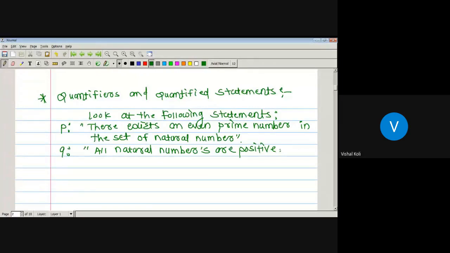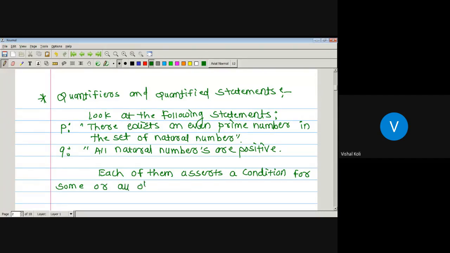Now each of these two statements asserts a condition for some or all objects in a collection.